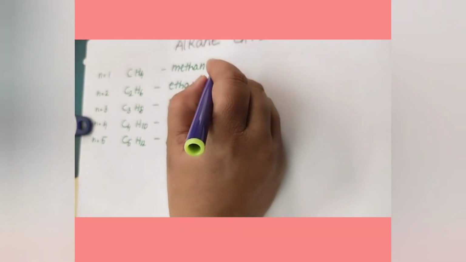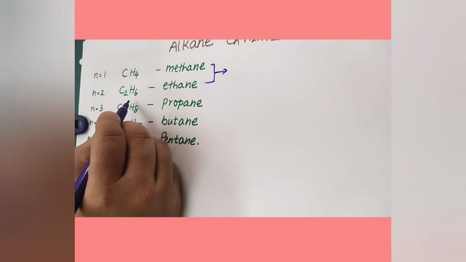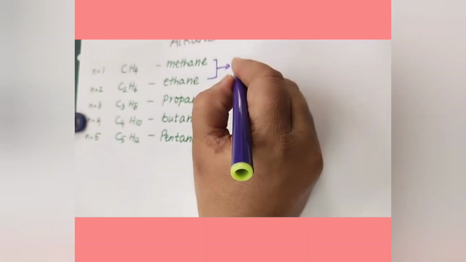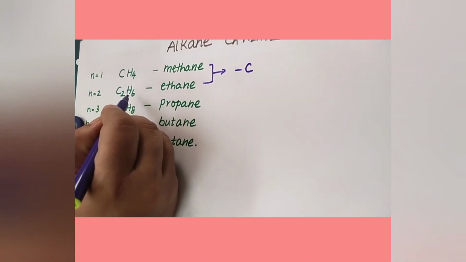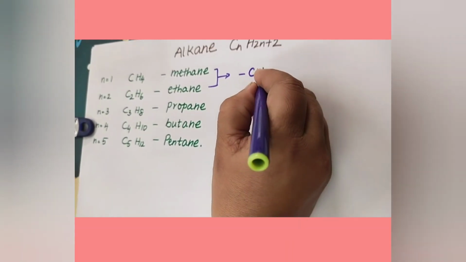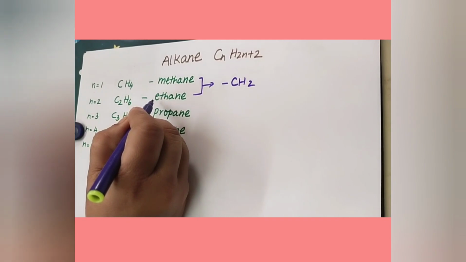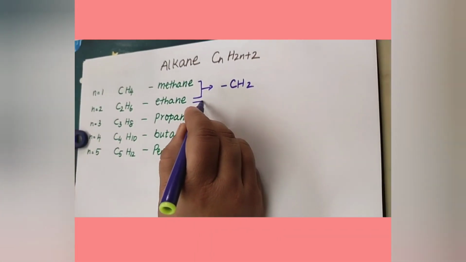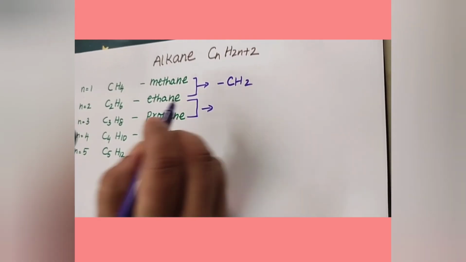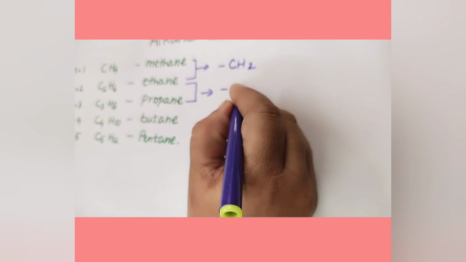Now let us see the first two members. What is the difference in the first two members? If you look, one carbon is increased and hydrogens, here 4, here 6. So 2 hydrogens are increased between the first member and second member. The successive members differ by a CH2 group. Let us see the second and third. You see that here also one carbon and 2 hydrogens.